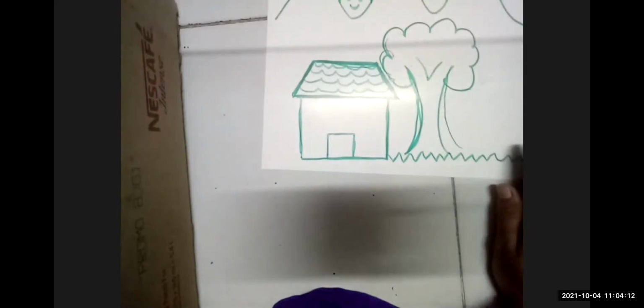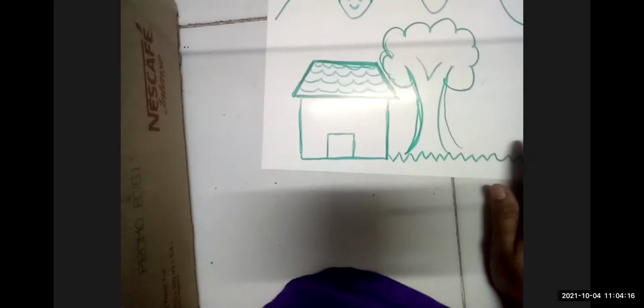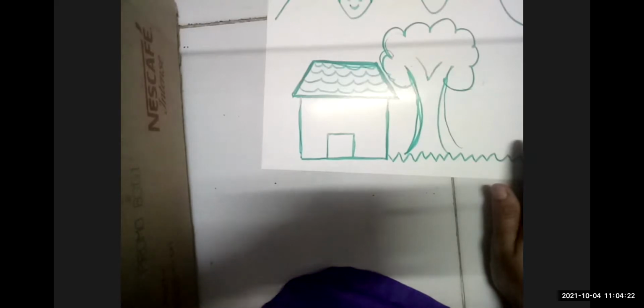Show me your picture. All of you show me your picture. Put your book in front of the camera. Show me your drawing. You can draw this picture.